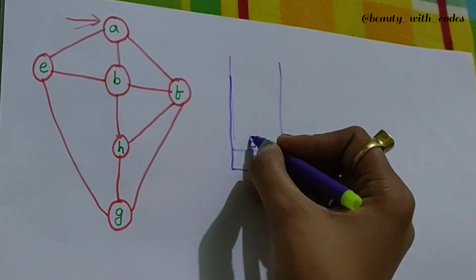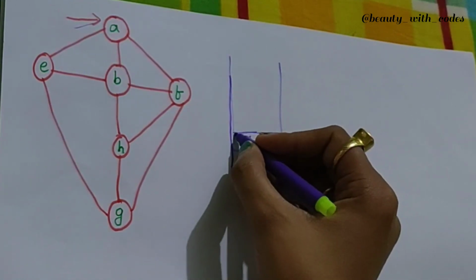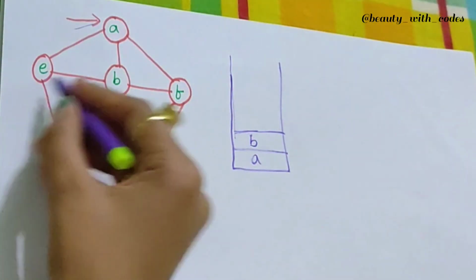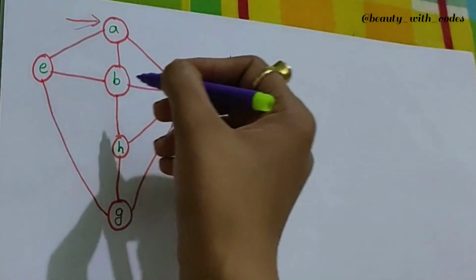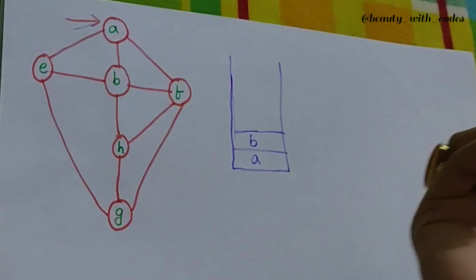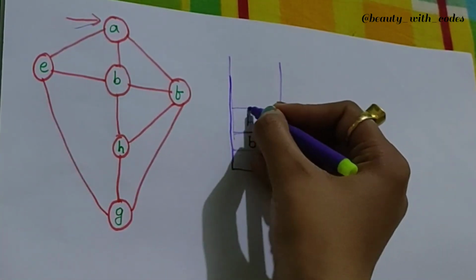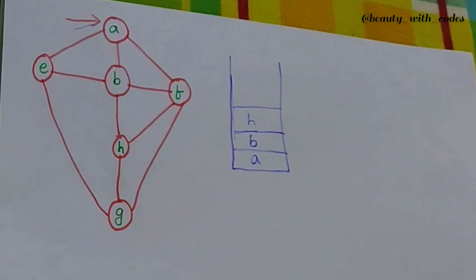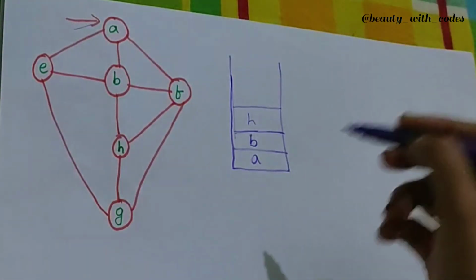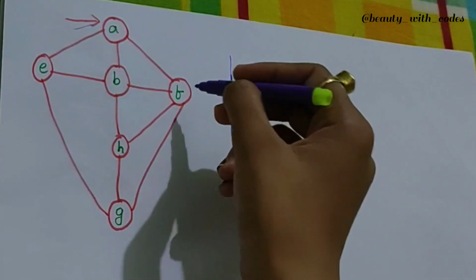Since I inserted B, now I'll check for all the unvisited neighbors of B. That can be E, that can be F, and that can be H. Again, my choice. Now I'll insert H. So I inserted H here, fine. Now my job is to insert any one of the neighbors of H. Neighbors of H are B, but B is already here, so leave. And the second neighbor of H is F.